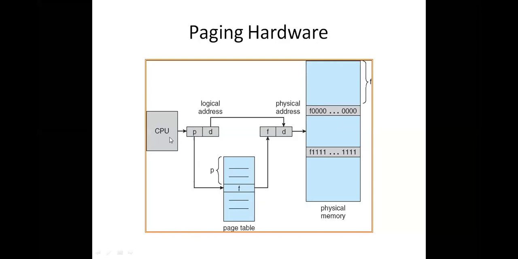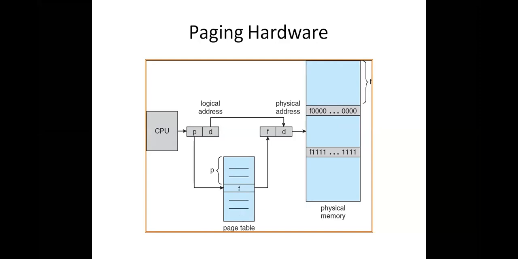So first, whenever the CPU generates one logical address, we need to go to the page table once. The page table is in the main memory. If the page table has only 4 pages, then the page table size is very small, and we can search it in a faster manner.